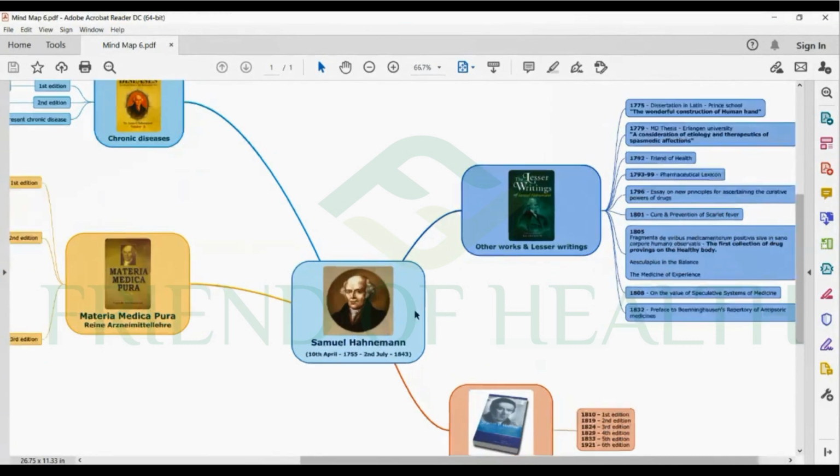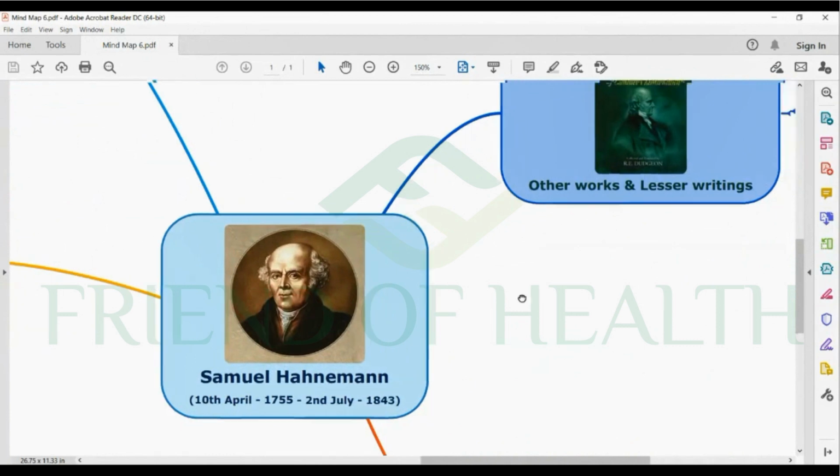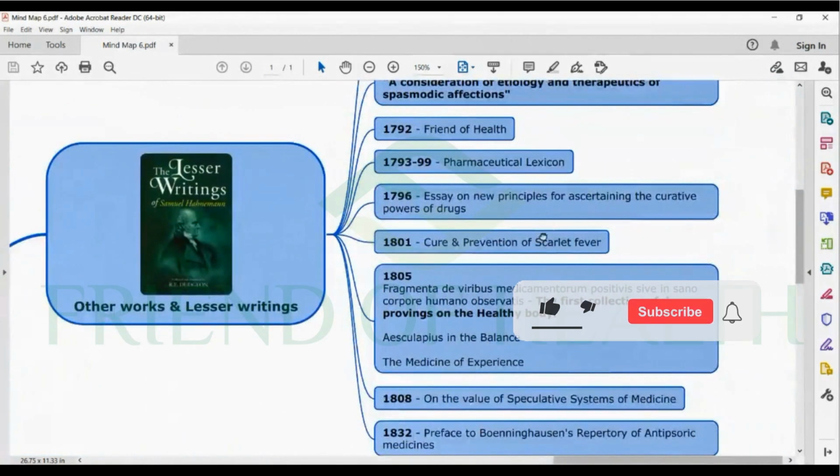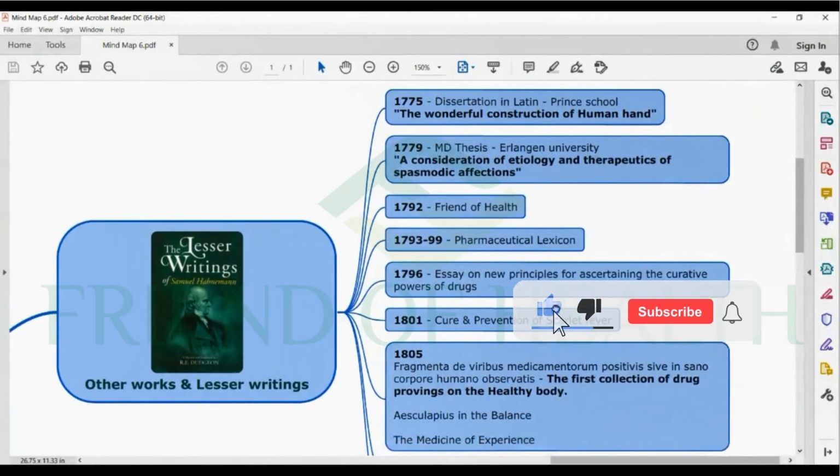So we'll see directly the major works of Hahnemann. Other works and lesser writings I have kept first because before the major magnum opus work like Organon of Medicine, or the very important Materia Medica works like Materia Medica Pura and Chronic Diseases, Hahnemann wrote small essays and dissertations, and also some prefaces, in Boenninghausen's repertory, etc. The important ones I have listed here.